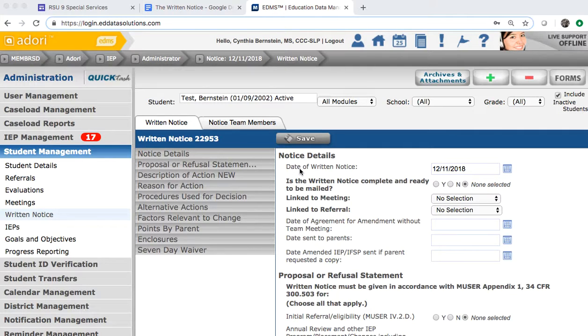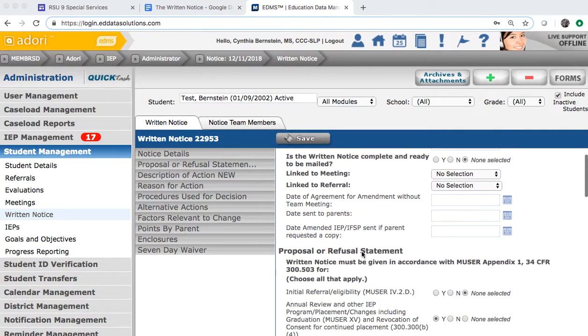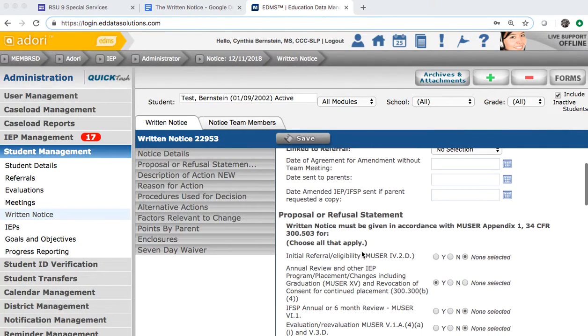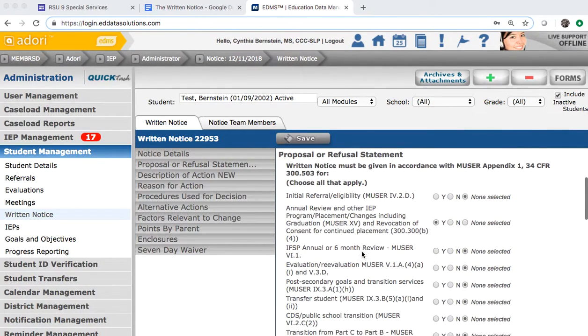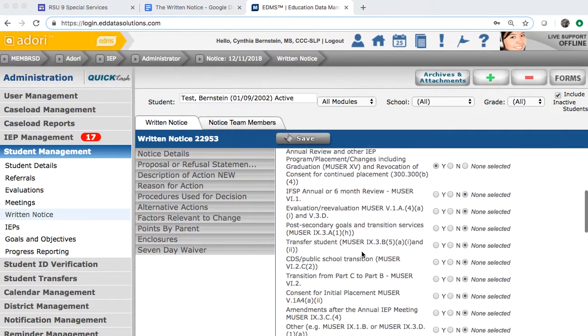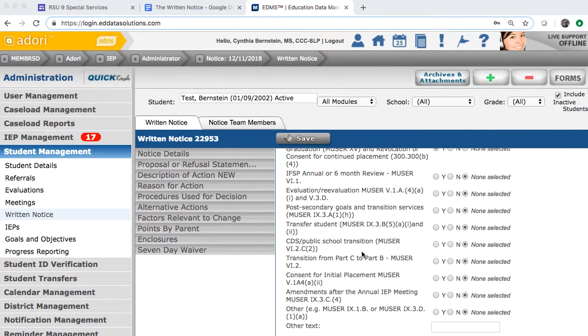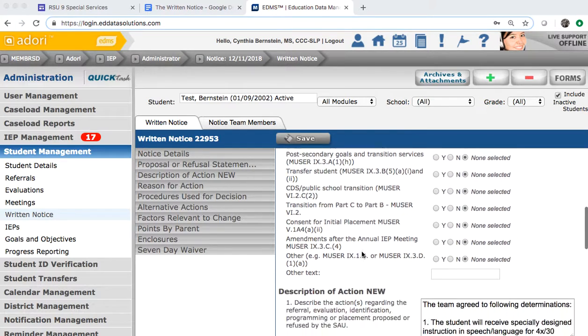If the parent agrees to waive his or her rights to 7 days prior written notice, you must make that statement in Section 1 of the written notice: Parents waive their right to 7 days written notice. Stating the start date of the IEP by itself is not sufficient. Without this statement, with the start date, you will need to go back to the IEP team to get input on a change and write an amended written notice.